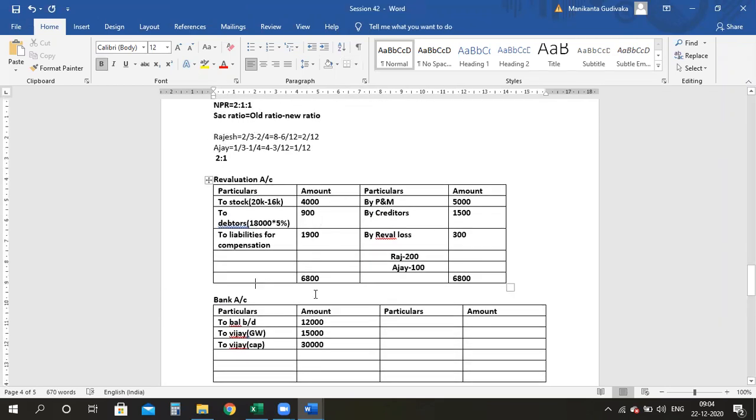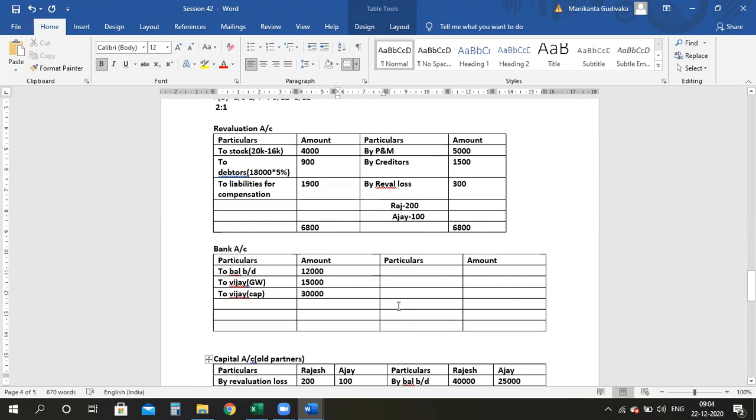My bank account also needs to be closed. Tell me, ma, what is my balancing figure here? By balance carried down, balancing figure. 30, 45, 55. 57,000. So this is 57,000. Now, how will I close it? I am closing and transferring it to my balance sheet.